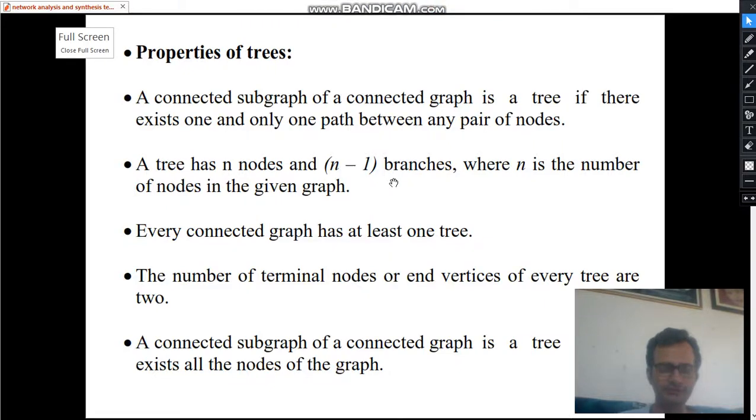Properties of trees. A connected subgraph of a connected graph is a tree if there exists one and only one path between any pair of nodes.